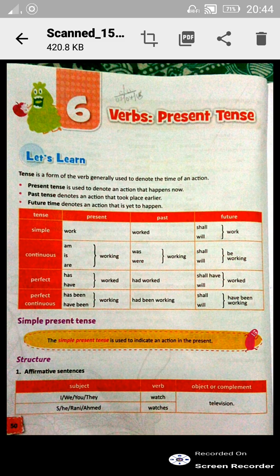Okay. Now, the structure of a sentence in the present tense. In an affirmative sentence, what will we write? Suppose I write, I am watching television. When I write I am watching television, it becomes a continuous tense. So, in case of a simple present tense, what will I write? I watch television, or she watches television. Okay.